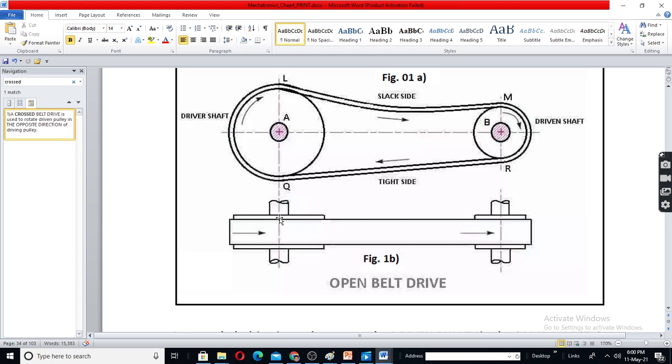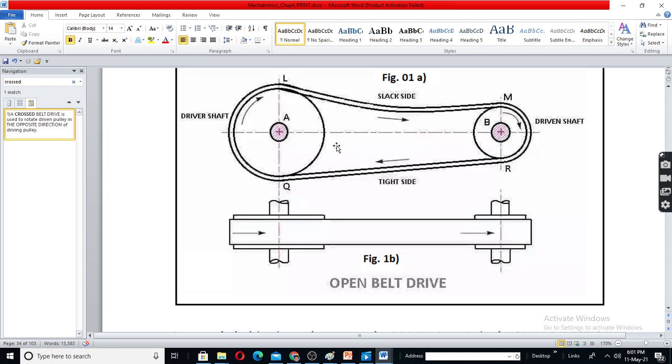Note that when a belt drive is rotating, there will be one tight side. One side of the belt will be tight, the other side will be a little bit slack, loose, because it is a friction drive.